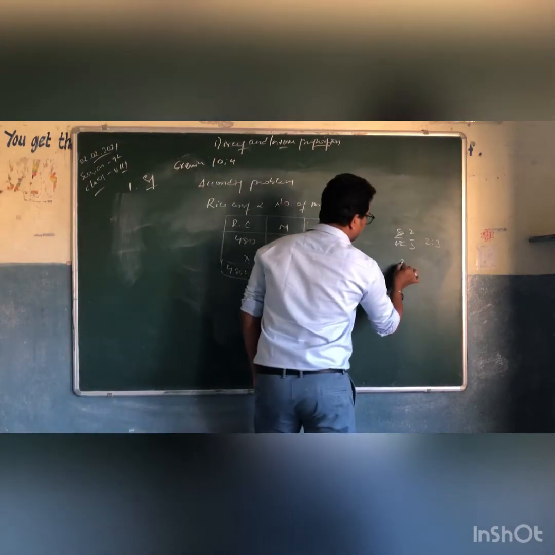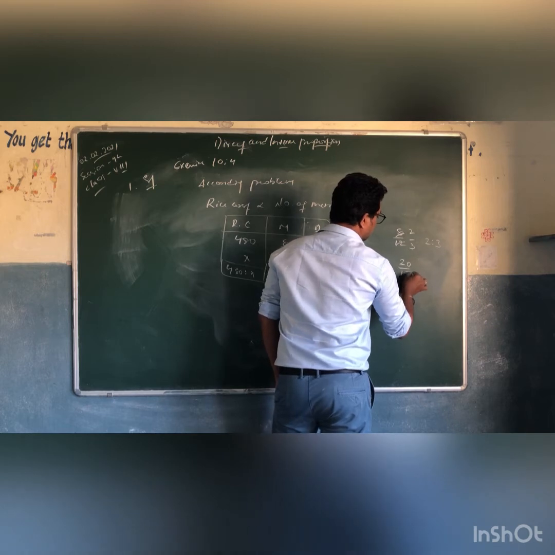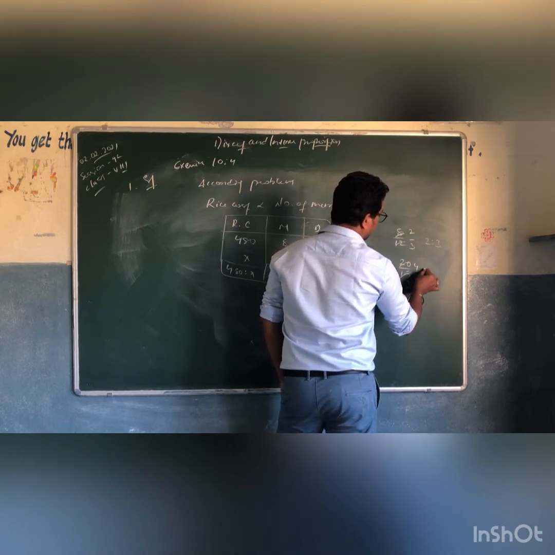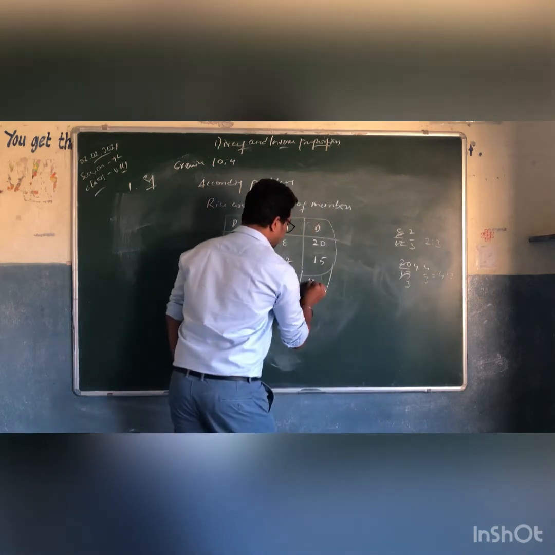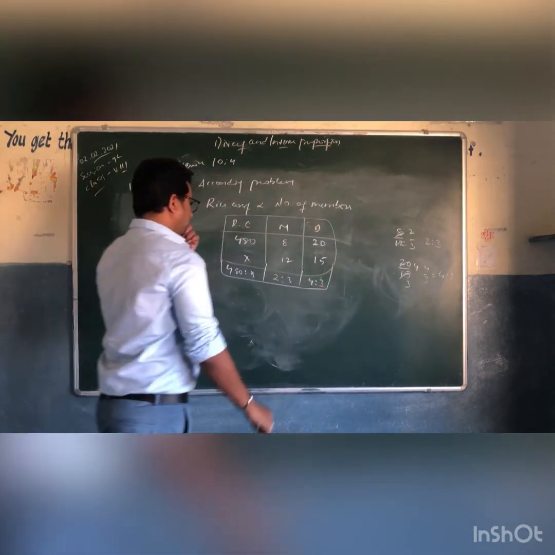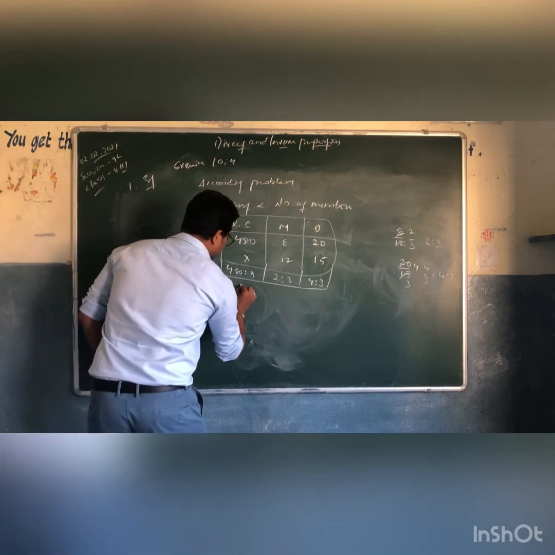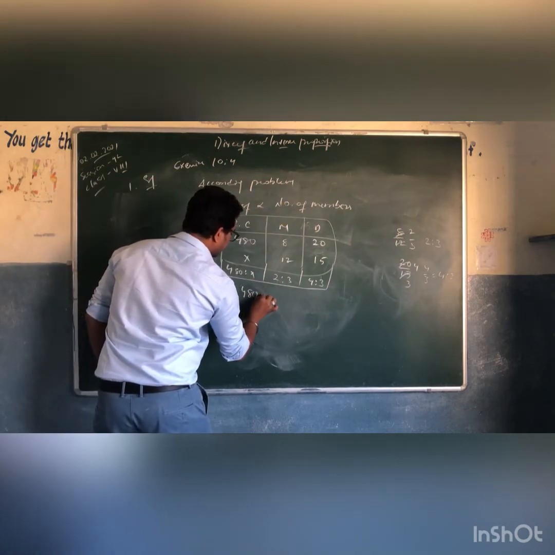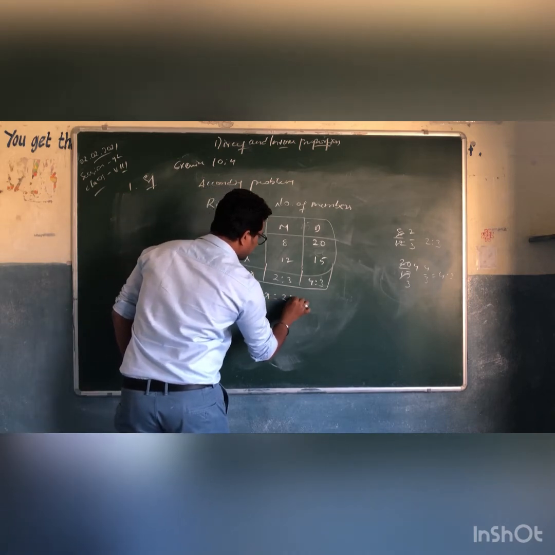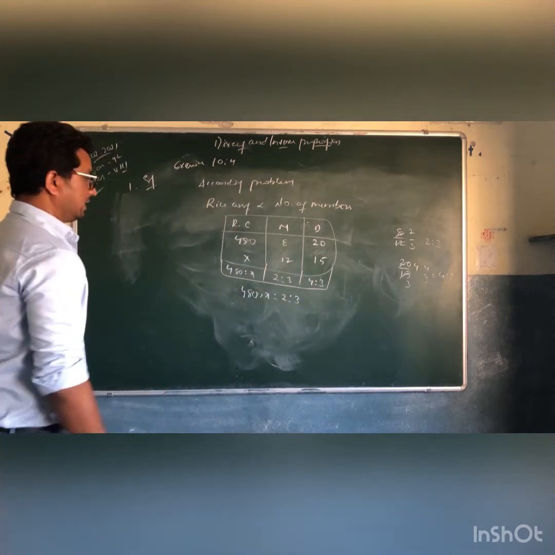And days 20 by 15: 5 3s are 15, 5 4s are 20, which means 4 by 3, that is 4 is to 3. Now, when we said it is directly proportional, we can write 480 is to X equals 2 is to 3, right?